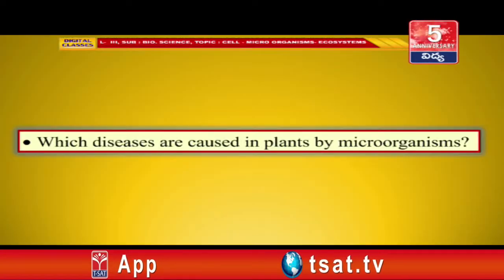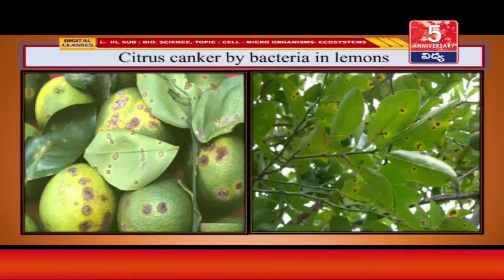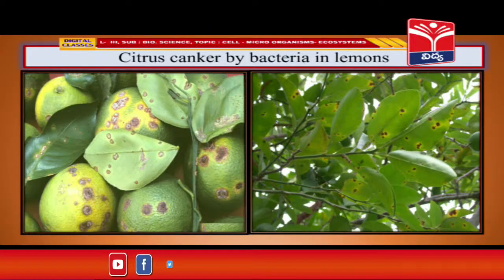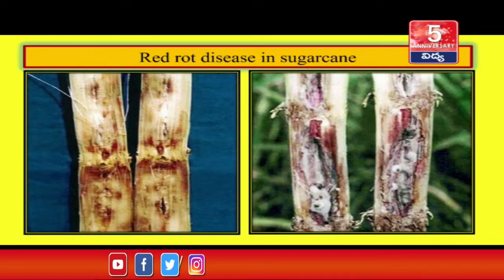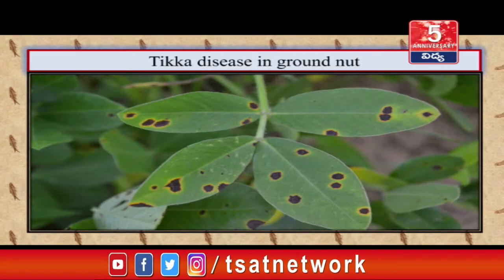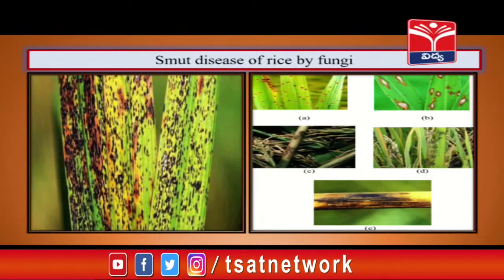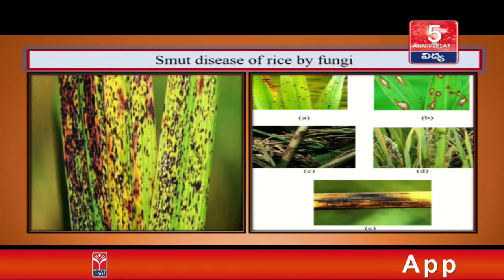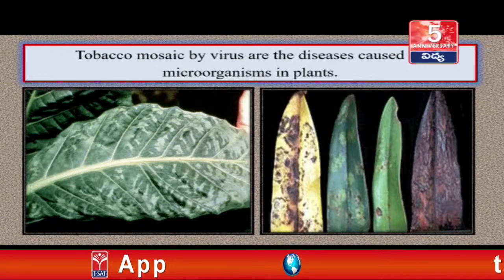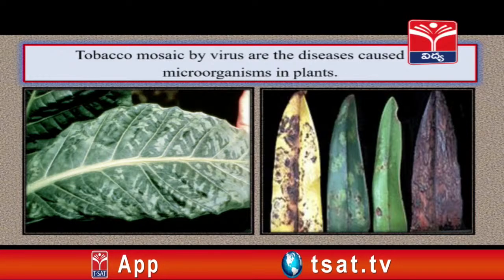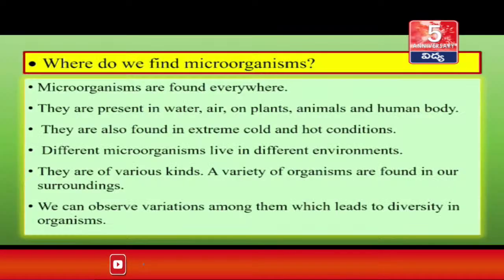Which diseases are caused in plants by microorganisms? Citrus canker by bacteria in lemons, red rot disease in sugarcane, tikka disease in groundnut, smut disease of rice by fungi, and tobacco mosaic by virus are the diseases caused by microorganisms in plants.